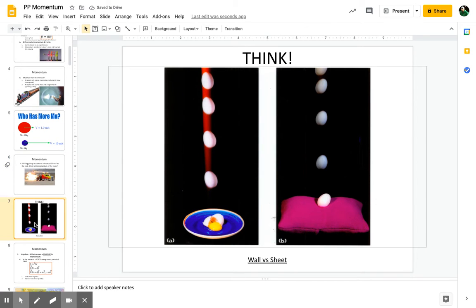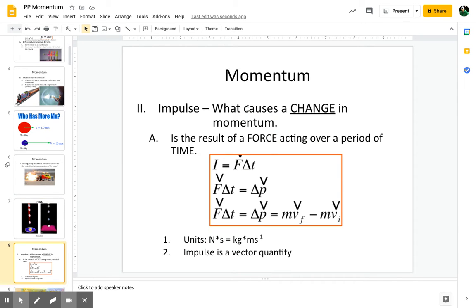All right. So think about this. We have an egg falling and hitting a plate, and an egg falling and hitting a pillow. It's dropped from the same height. One breaks, one doesn't break. You should have seen this explained in the video. But if you want, you can click right here on the notes in the traditional notes and watch it again. The whole idea is this idea of impulse, this idea of allowing something to slow down, giving it time to change. So, impulse literally means a change in momentum. It can be a change in direction and in force.